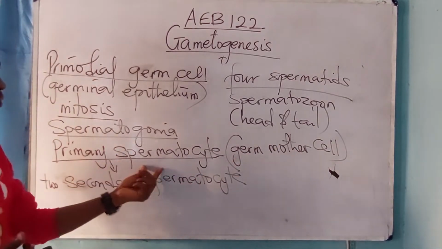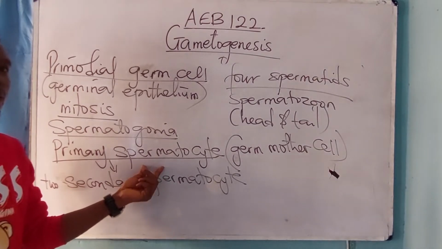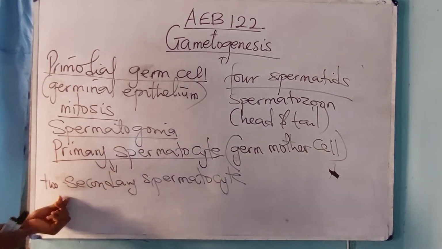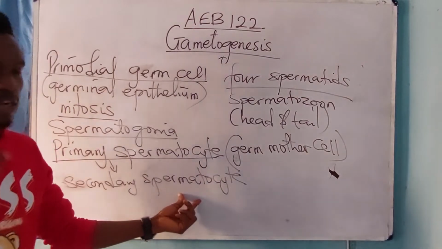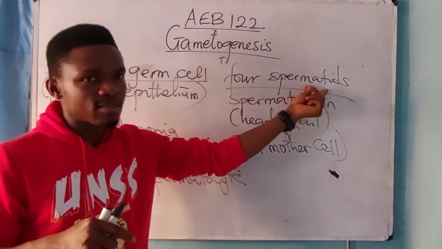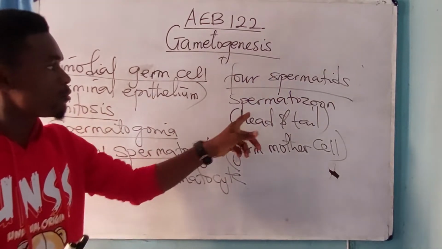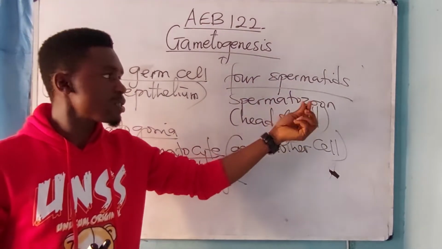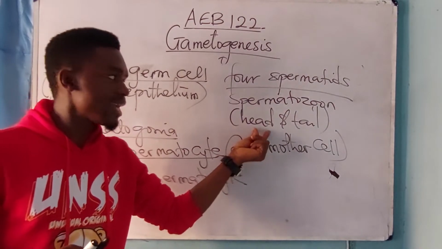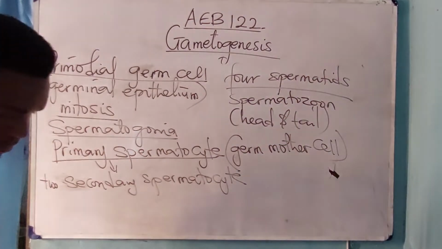This primary spermatocyte undergoes two meiotic divisions. The first produces two secondary spermatocytes, then the second produces four spermatids. Each spermatid will differentiate to form a spermatozoon, which will develop a head and a tail. That is the first step.